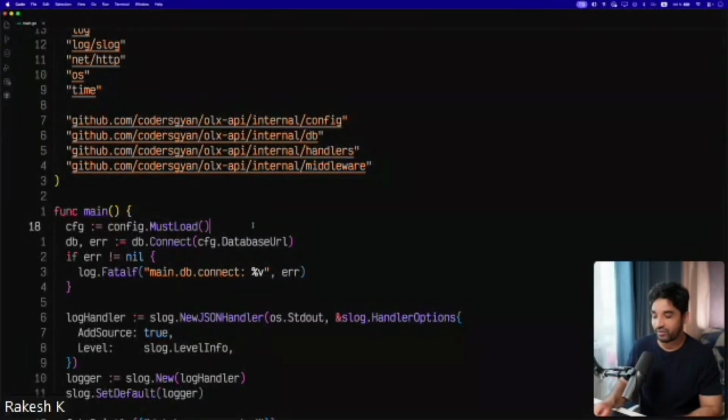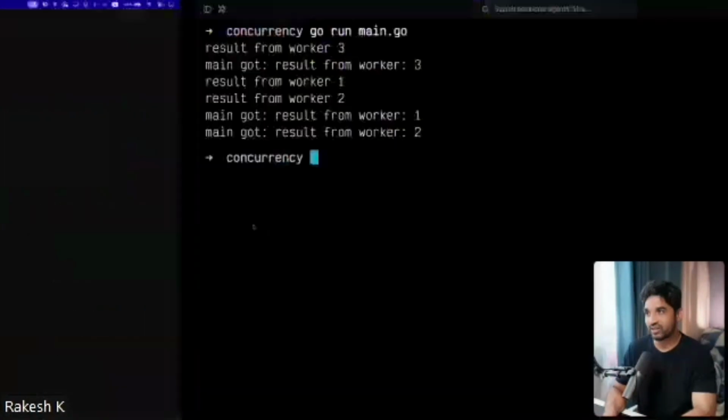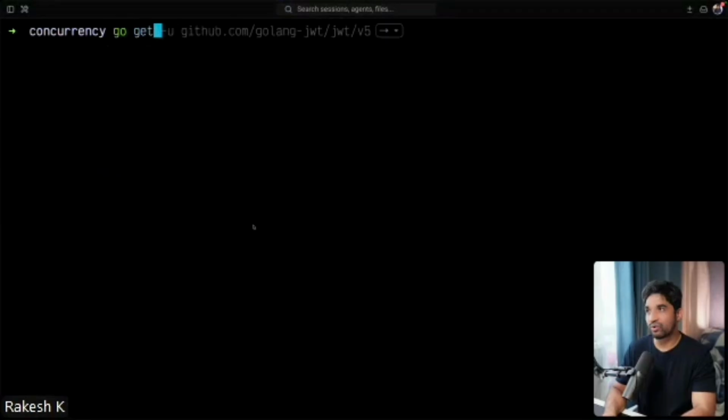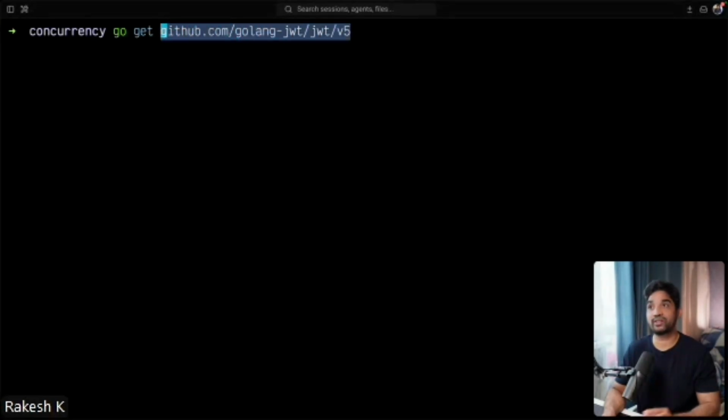And how we do it is go get and whatever your library path is. For example, github.com/golang-jwt. This is actually the exact path where the code is stored.